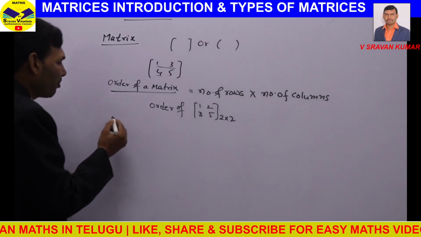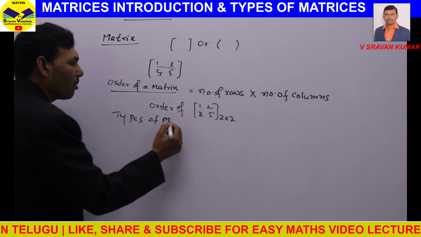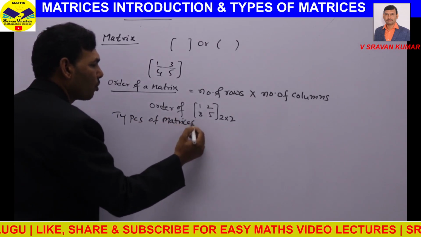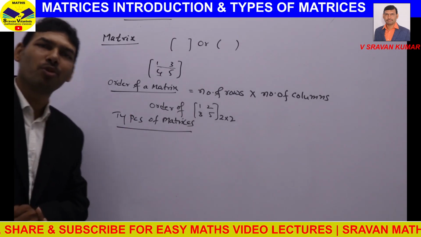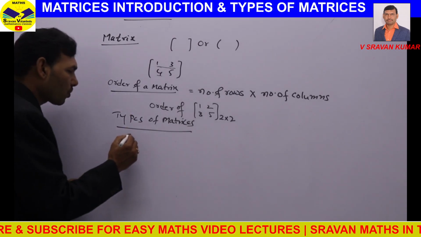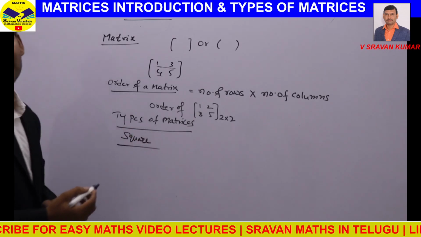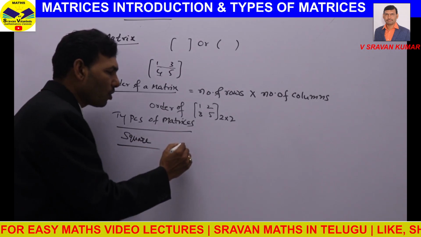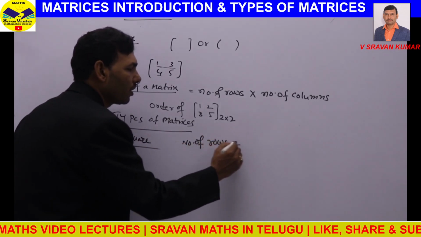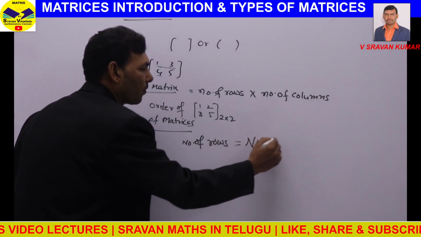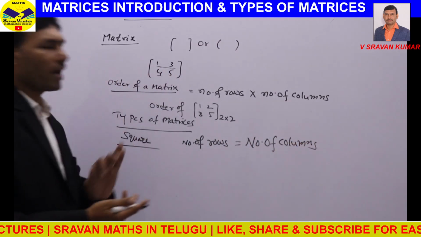So next, coming to the types of matrices. There are so many types of matrices. So few types of matrices today I am going to discuss. They are square matrix. You all know what is square. Square matrix means in a matrix if number of rows equal to number of columns. That matrix is called square matrix.